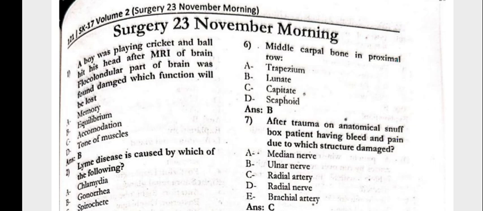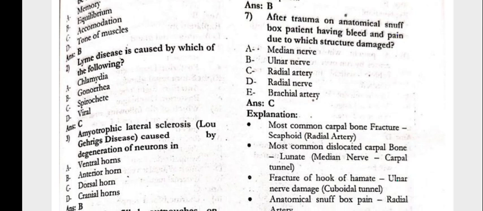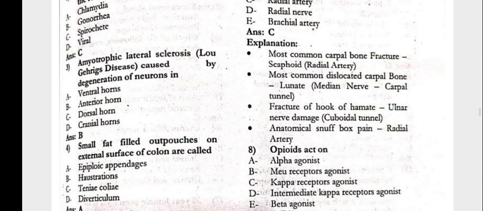On 23 November, I am going to solve the Surgery Morning paper. So let's start. Question number one: The boy was playing cricket and the ball hit his head. After MRI of the brain, the flocculonodular part of the brain was found damaged. Which function will be lost? That is equilibrium. Lyme disease is caused by which of the following? That is spirochete. Amyotrophic lateral sclerosis is caused by the degeneration of the neurons in the anterior horn.